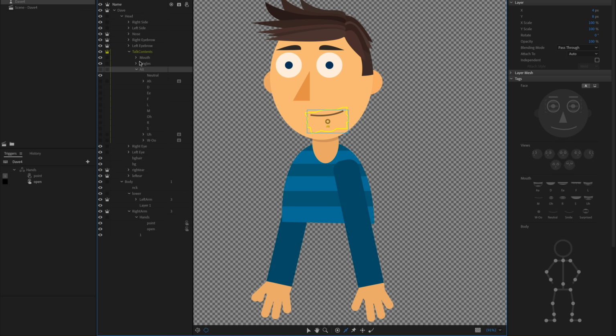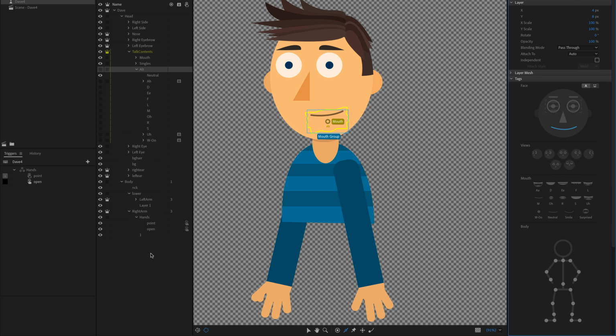Now, I want this alternate mouth group to also read as a mouth. So what I need to do is go over here and tag it as a mouth in the mouth panel. That's going to allow it to read as a lip sync mouth. If I don't do that step, it's not going to understand that it's going to be used for lip sync. The lip sync behavior is specifically looking for your mouth.